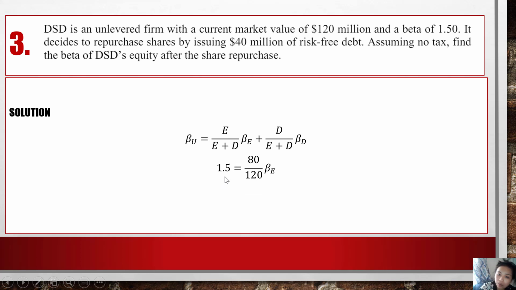Beta U is of course 1.5. E is 80 because here we have 120 is A, 40 is D, so take 120 subtract 40, we got E is 80. E plus D here is A, which is 120. And beta E is not given. So now we have a linear equation, a simple equation of one variable. Solve for beta E, we got beta E here is 2.25. So for this one, we basically use the proposition 2 of no tax.